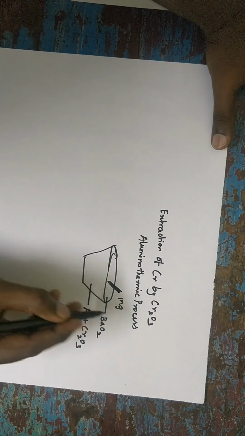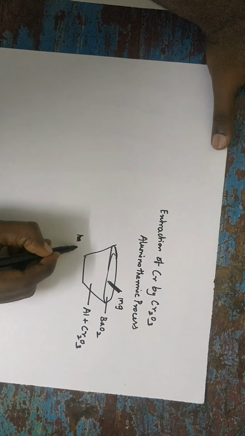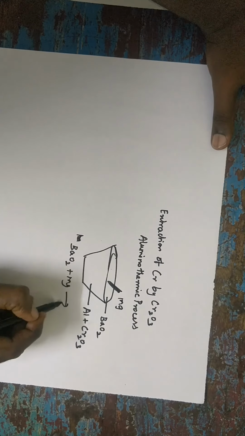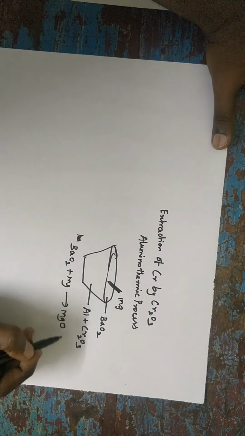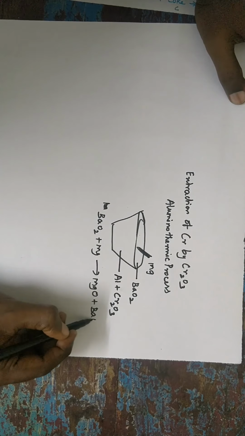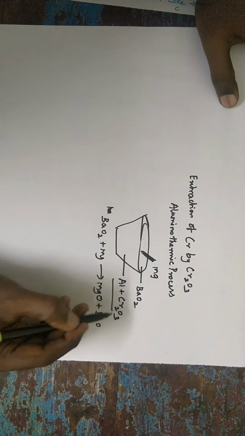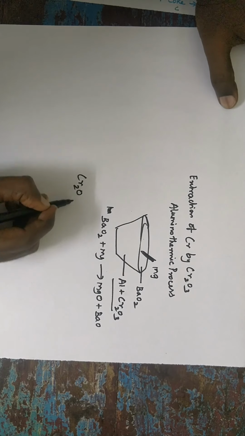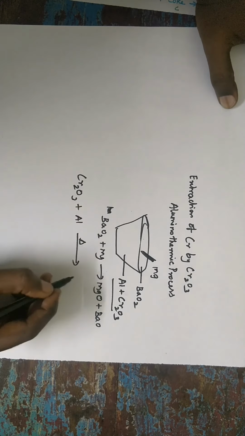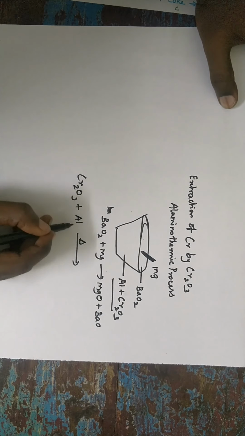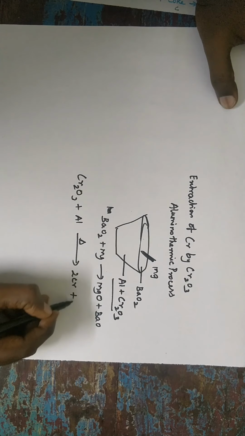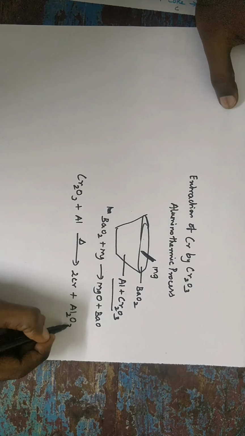This barium peroxide reacts with the magnesium to form MgO plus BaO. The remaining compound, chromic oxide, reacts with the aluminum and is reduced to form chromium along with alumina.